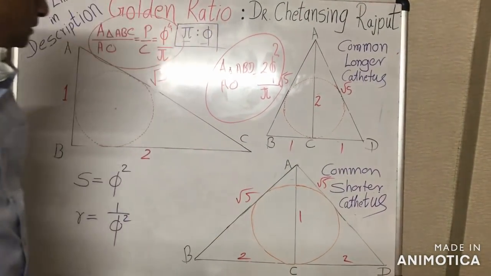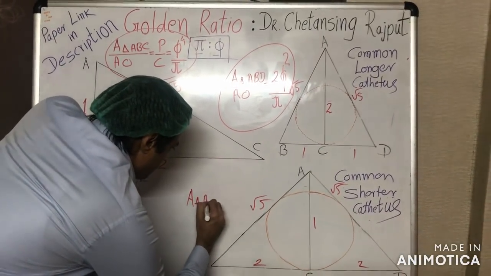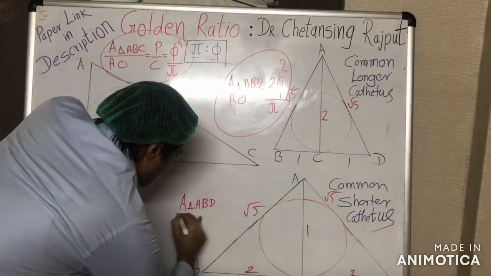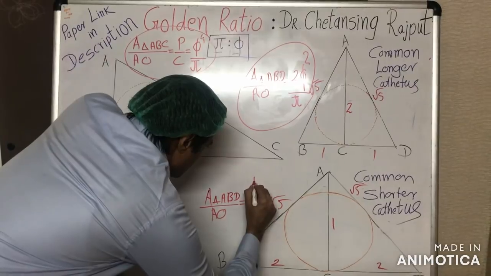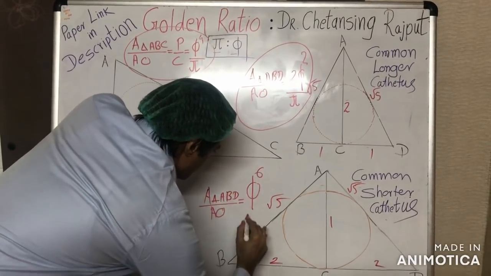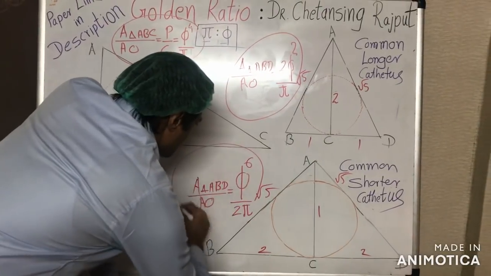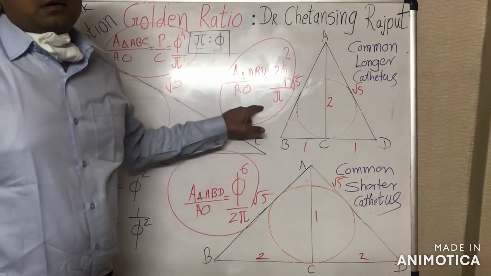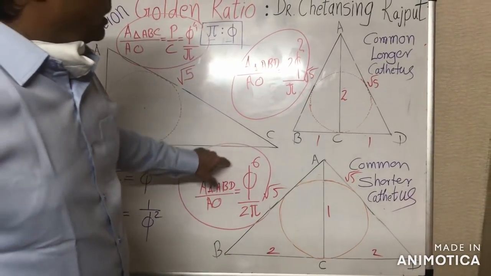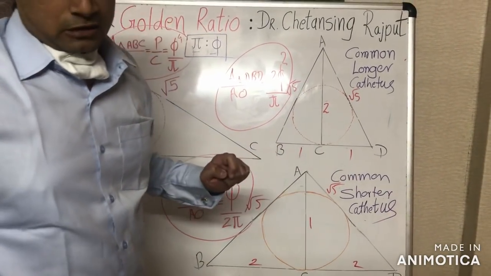In this case, the ratio between the area of triangle ABD upon the area of its incircle is precisely equal to the sixth power of the golden ratio upon twice the value of pi. Extremely precise correlations. And the same are the relations between the perimeter of these triangles and the circumference of their incircles.